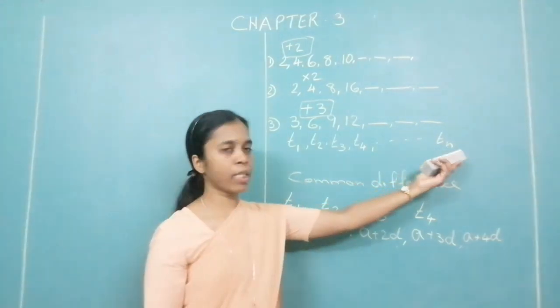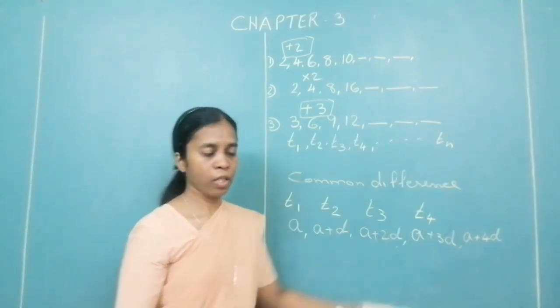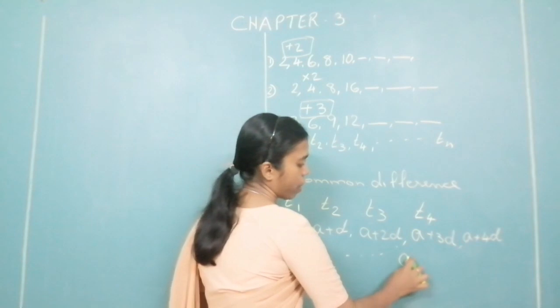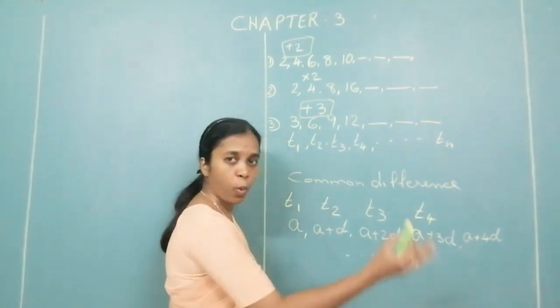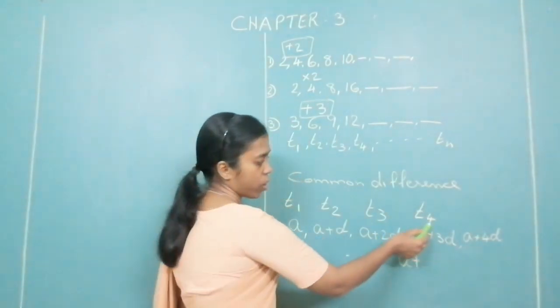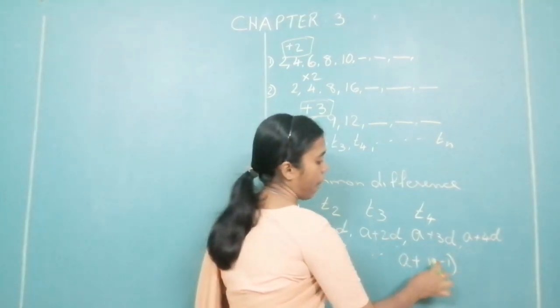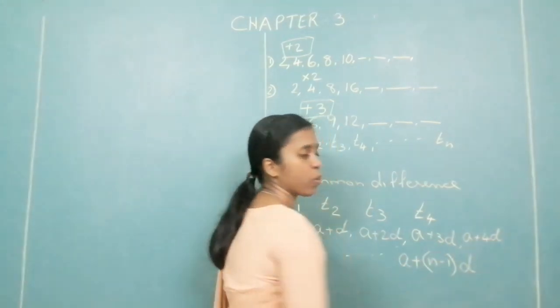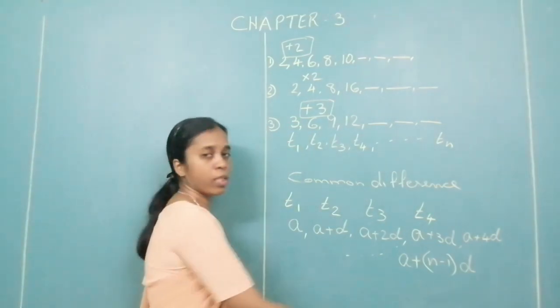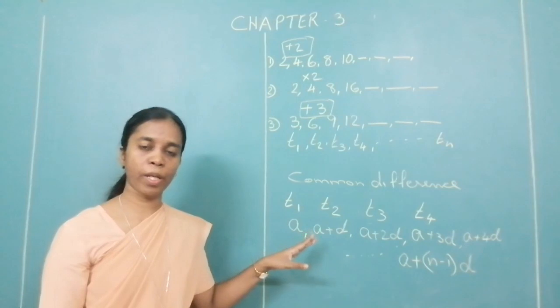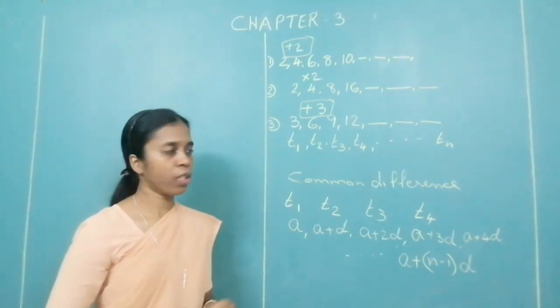So what will be the last term? The last term we call Tn. So what will be the last term that goes on? You will have a plus, when it was T4 it was 3, so 1 less than the term number. So what will that be? a plus (n minus 1) into d. This is how your sequence will be if the first term is a and the common difference is d.